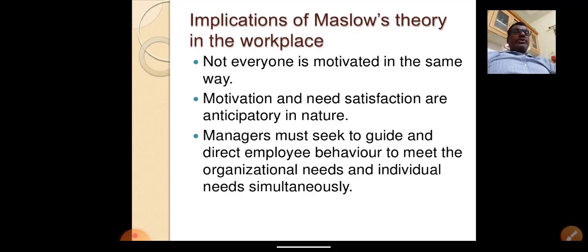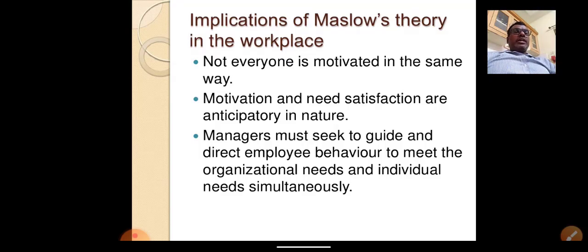The next one: motivation and need satisfaction are anticipatory in nature. Why? Anticipatory in the sense that when you motivate and provide an opportunity, the need will be satisfied, and then you move to the next step. That means we cannot conclude, equalize, or compromise at one level.